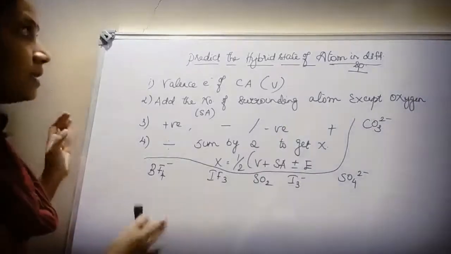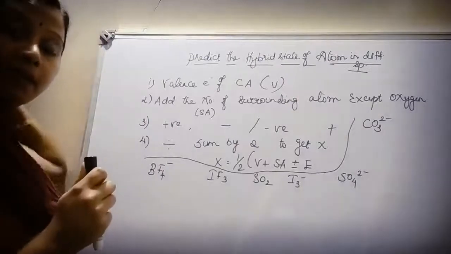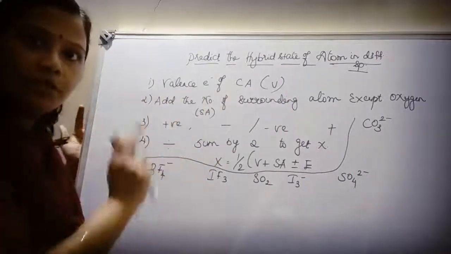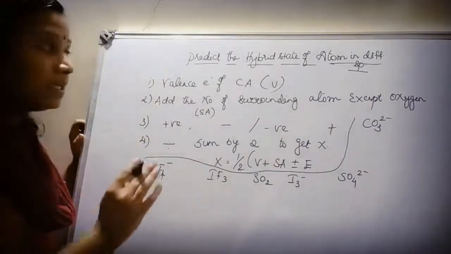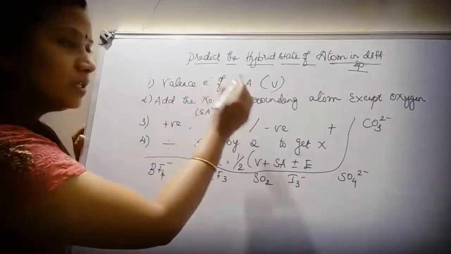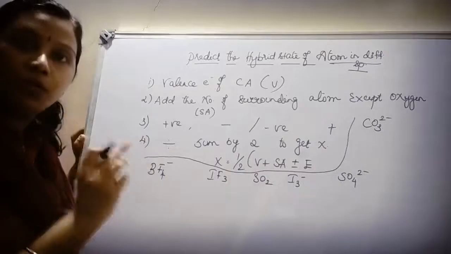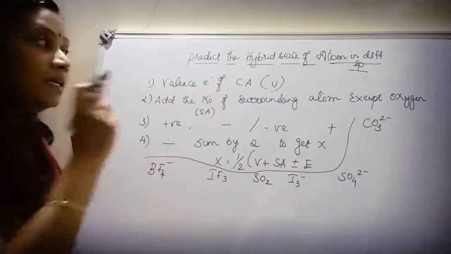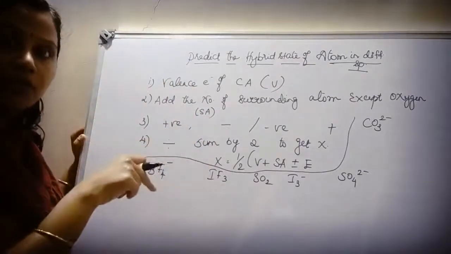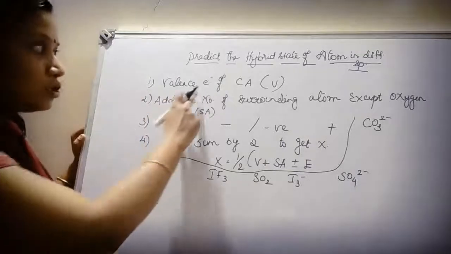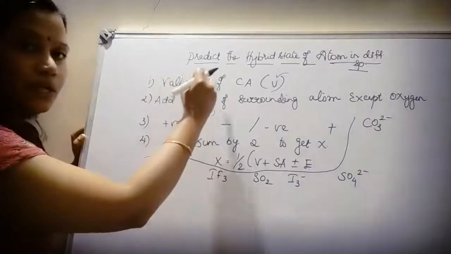Yes. Next, how to predict the hybrid state of an atom in different species. How to do that? There are 4 steps involved in it. Let me explain what the 4 steps are. First, we need to know the valence electrons of the central atom. Whenever I am given a complex, I should identify the central atom. Once I know the central atom, I should know the valence electrons, the last electrons present in the valence shell, that is V. So the first step is we should know the valence electrons of the central atom.